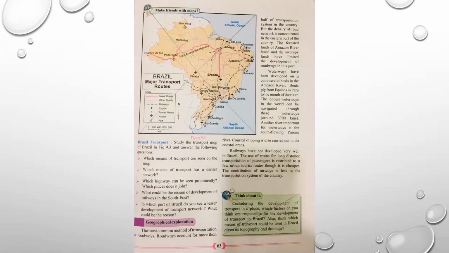We move on to page number 63. Make friends with map. Can you see the map here? So put a cross over this full map. If any questions are based on this map, they also stand cancelled. Then come to think about it, considering the development of transport in a place. Which factors do you think are responsible for the development of transport in Brazil? Also think which means of transport could be used in Brazil given its topography and drainage. Please cancel this whole box. Think about it.